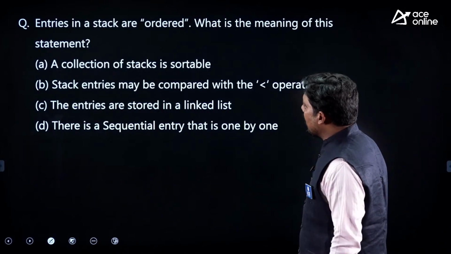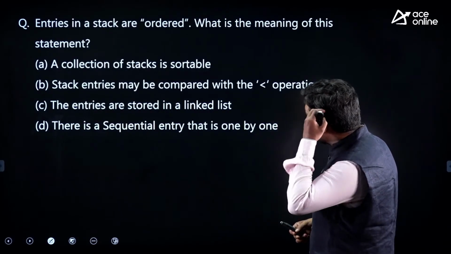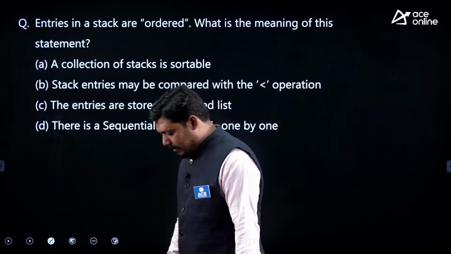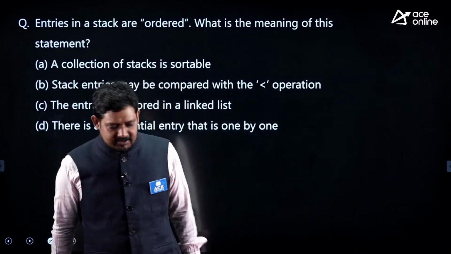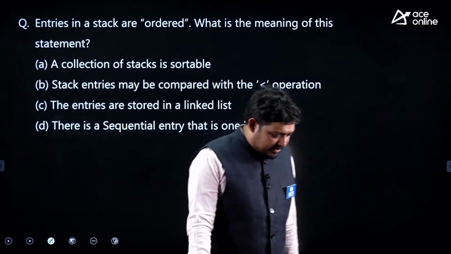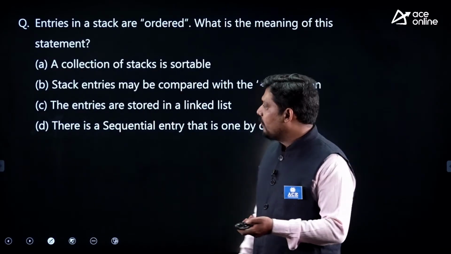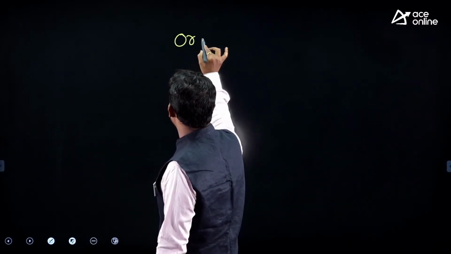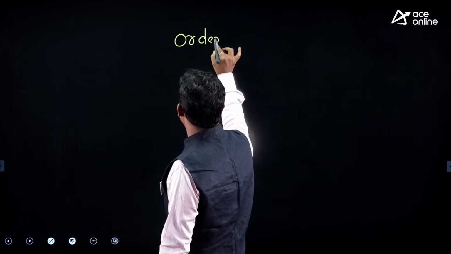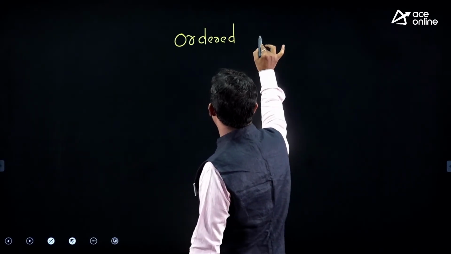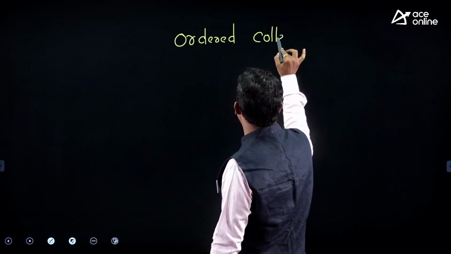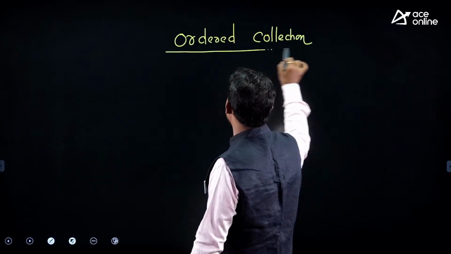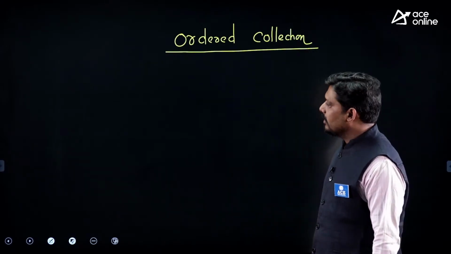This is different. Now, ordered stack: entries in the stack are ordered. What is the meaning of this statement? This is not related with the property of the stack. Ordered. What is the meaning of ordered? Ordered collection. What is an ordered collection? Ordered elements. This term is used many times, ordered collection.